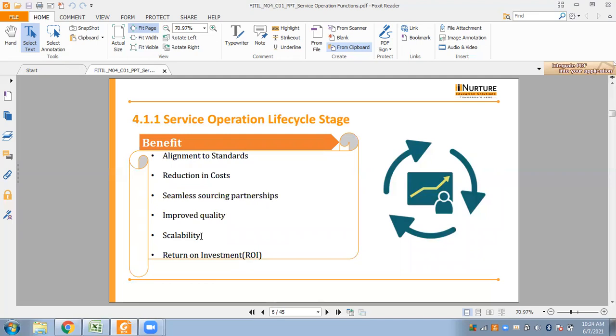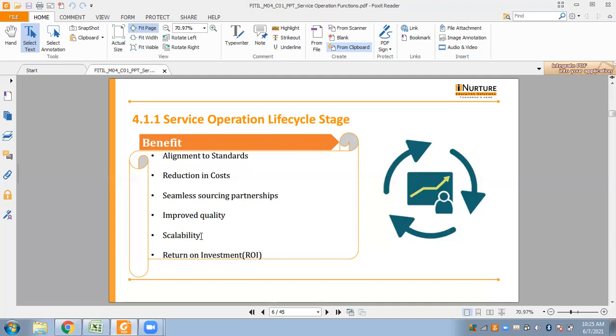So some benefits associated with this stage are alignment to standards. Basically the ITIL aligns with the ISO IEC 20000 standard here. Next, we have the reduction in cost. It reduces the cost for the management of the services. Next, we have seamless sourcing partnership. ITIL is widely utilized for outsourcing, and it provides an enhanced service chain management.